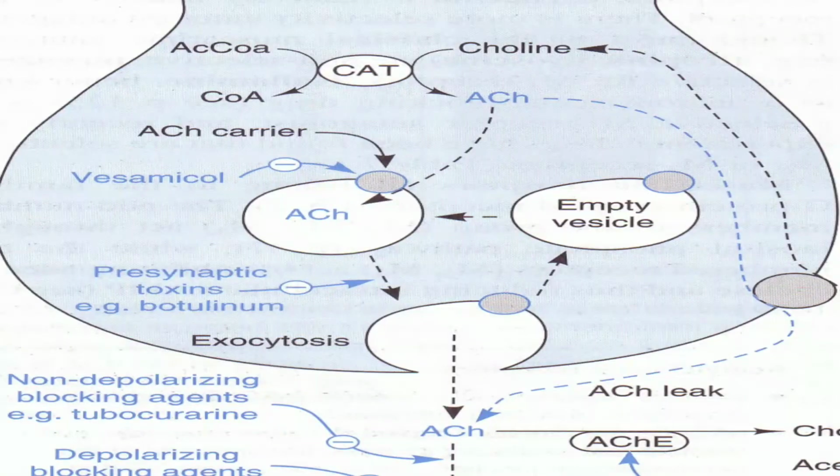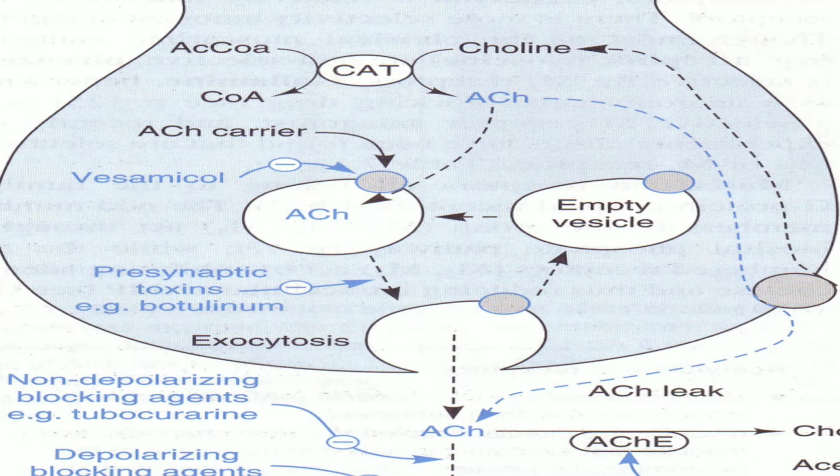Okay, so acetylcholine will be synthesized with the help of choline and acetyl coenzyme A. They serve as precursors. Once the acetylcholine is synthesized, it will be taken up into the vesicles where it will be stored. Whenever there is a stimulation of this cholinergic nervous system or parasympathetic nervous system, that acetylcholine will be released into the synapse, where it will bind to its respective receptors and produce its functions.